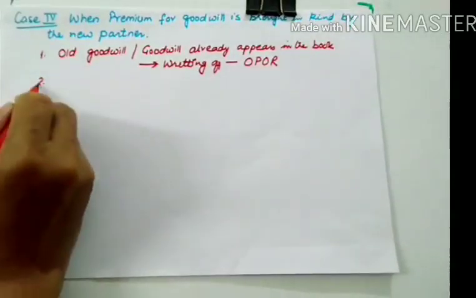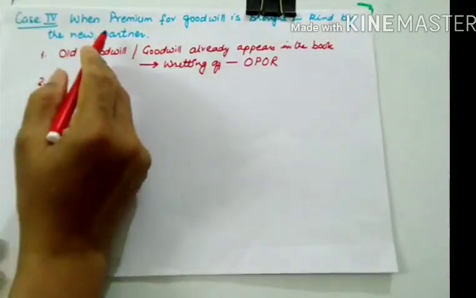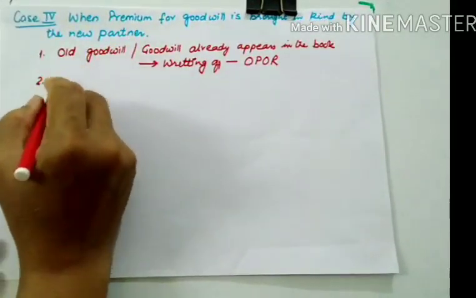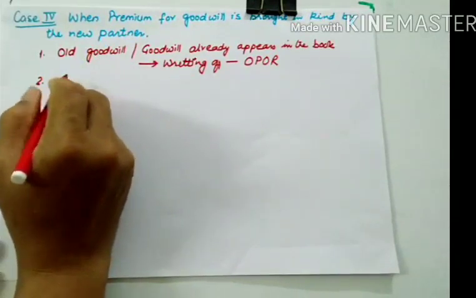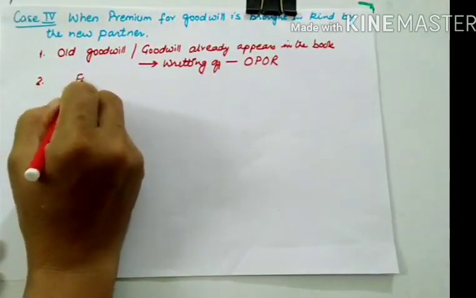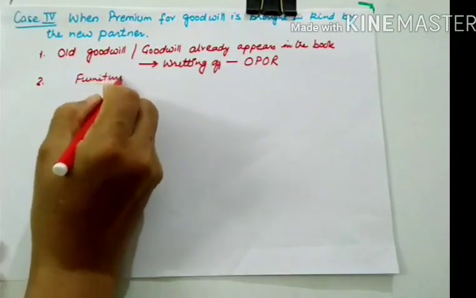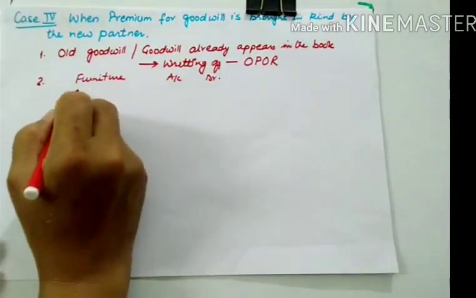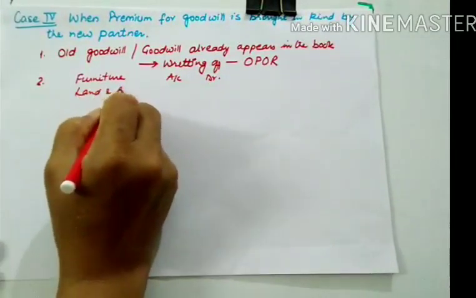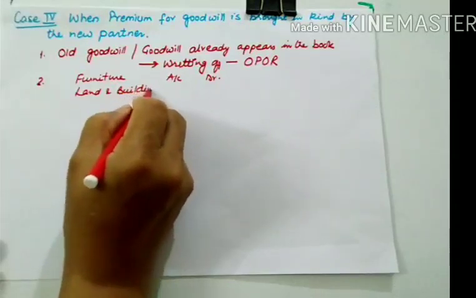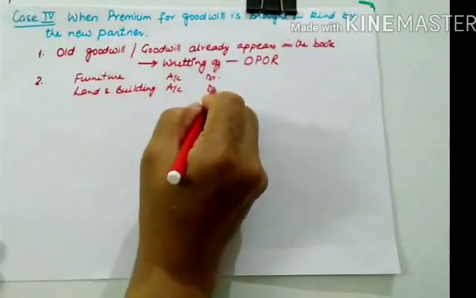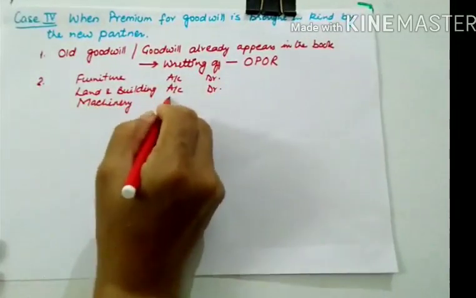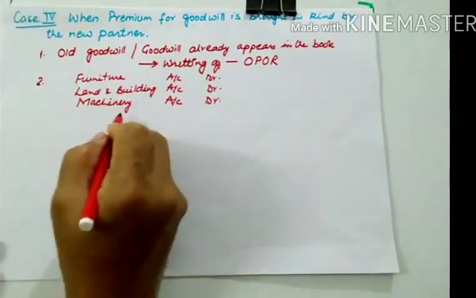Now the second entry is where we need to accommodate this change and we need to write according to this case. So whatever assets are brought in by the new partner, suppose he is bringing furniture, we'll give furniture account debit. Likewise, suppose he is bringing land and building, land and building account debit. Likewise, if he is bringing machinery, we'll make a list of all those assets which are brought in by the new partner.